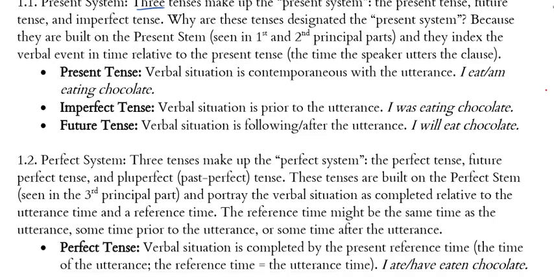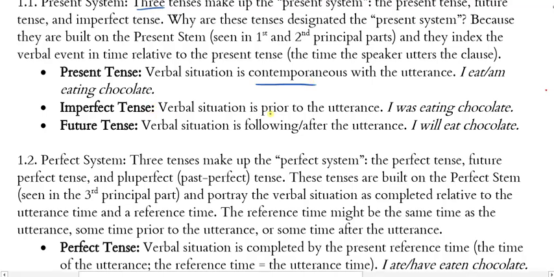So, in present tense, the verbal situation is contemporaneous with the utterance. Same time. So when a speaker utters "I eat" or "am eating chocolate," at the time they say it, the verbal action or situation is going on. "I'm eating chocolate" means that at this moment I'm eating chocolate.